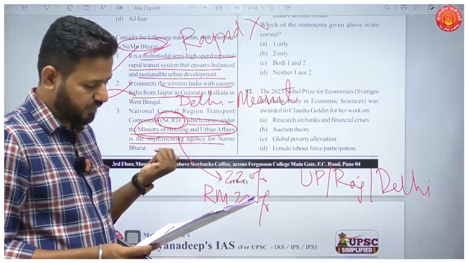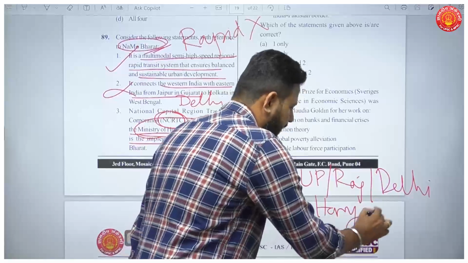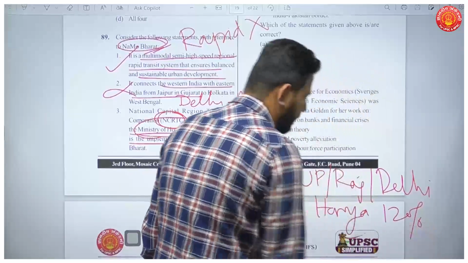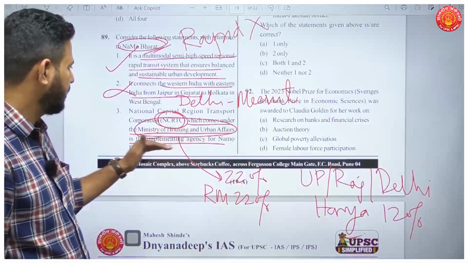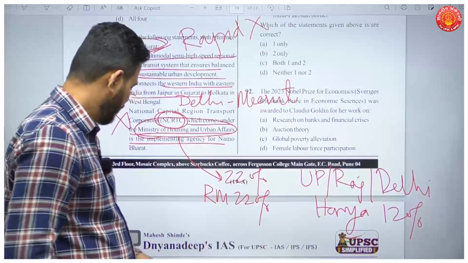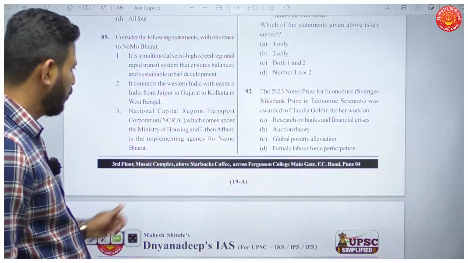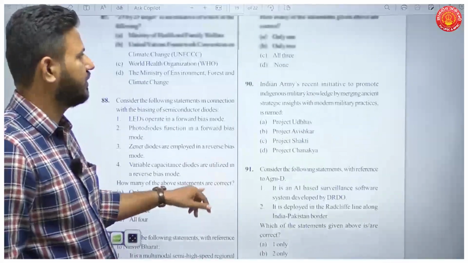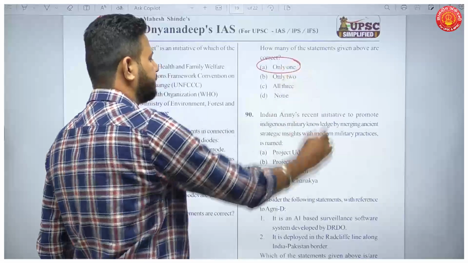Rajasthan we have done, UP we have done, Haryana. These states have 12% stake in this PSC. So it does not come under the Ministry of Housing and Urban Affairs. So statement 3 also is incorrect. So how many statements here are correct? Only one statement is correct in this question. Your answer will be A, only one.